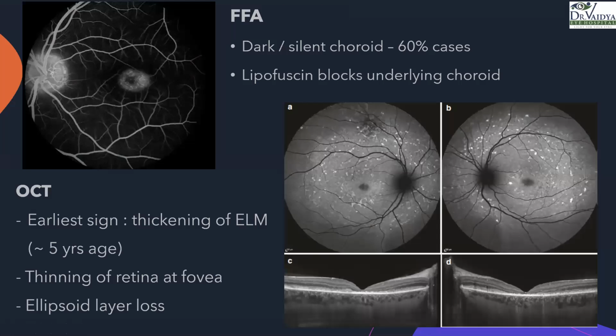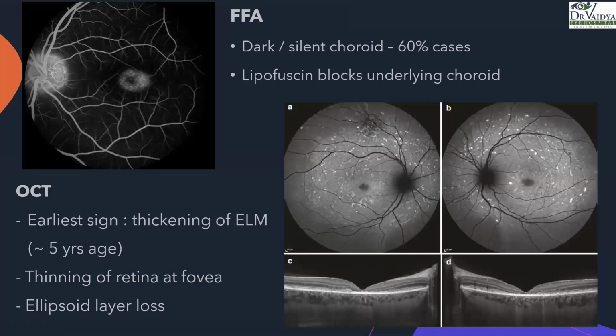So again, to add to the armamentarium, we have the FFA and the OCT. The FFA classically shows a dark or silent choroid, which is seen in 60% of the cases. Why does this happen? The lipofuscin deposits all over the fundus block the underlying choroidal vessels. OCT is an important tool in the armamentarium of retina specialists. The earliest sign in Stargardt's disease is the thickening of the external limiting membrane.